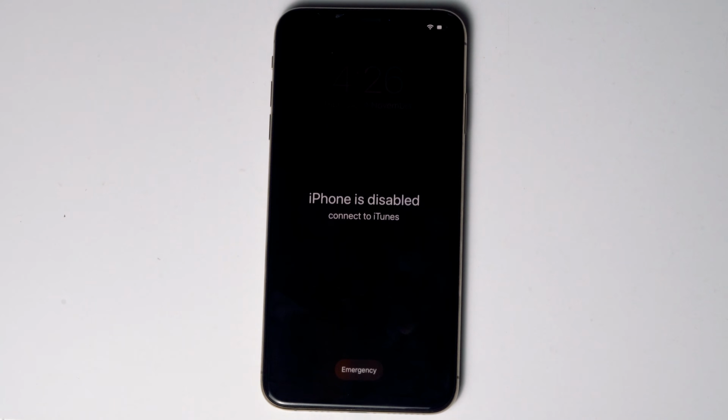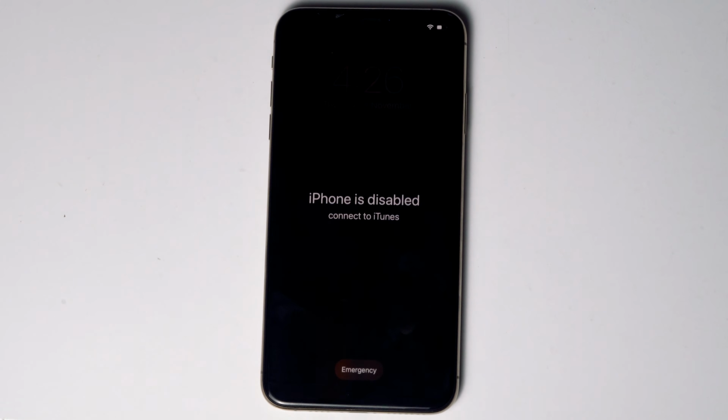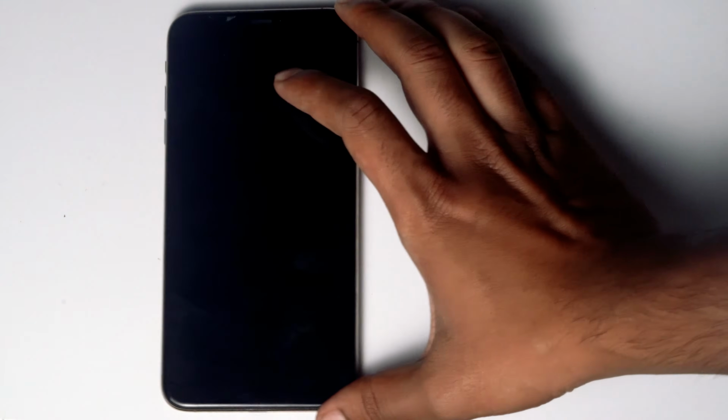Today I'm going to talk about how to unlock your iPhone 12, 12 mini, 12 Pro, and 12 Pro Max without iTunes or computer. No need to worry, the steps are the same for all 12 models. So let's get started. The first thing is, make sure that you are either connected to Wi-Fi or mobile data. Okay, you need to have another phone. You can use your friend's phone or any alternative phone.